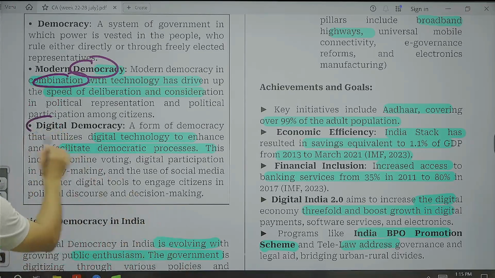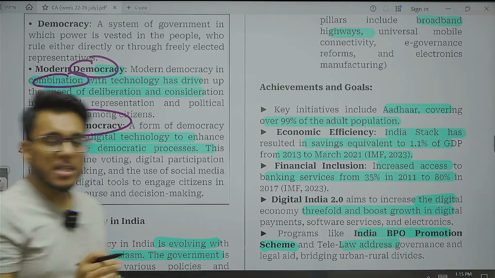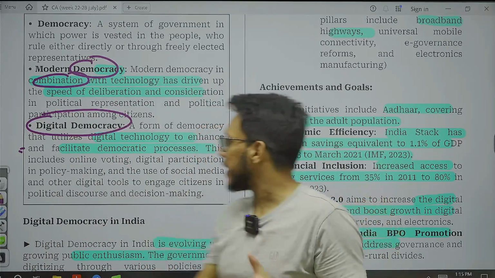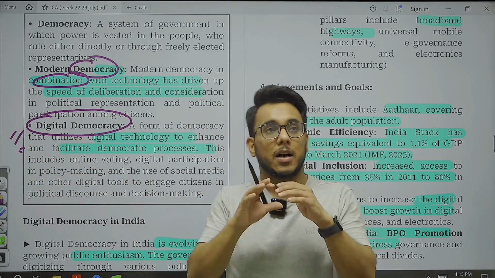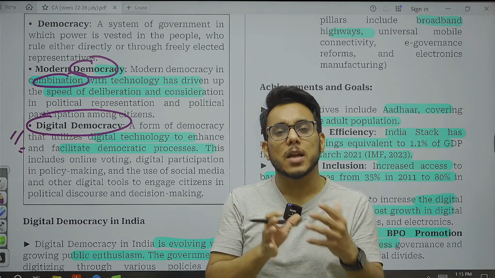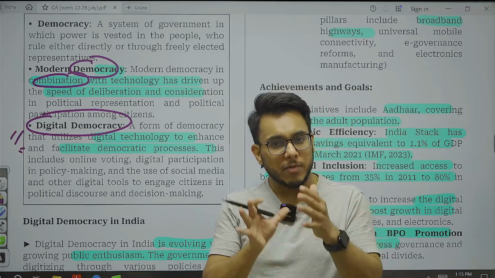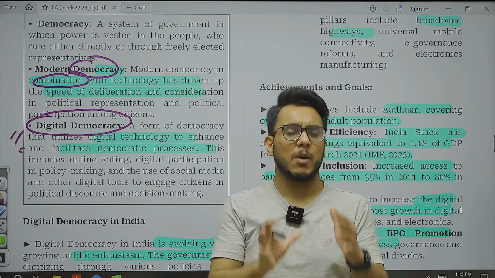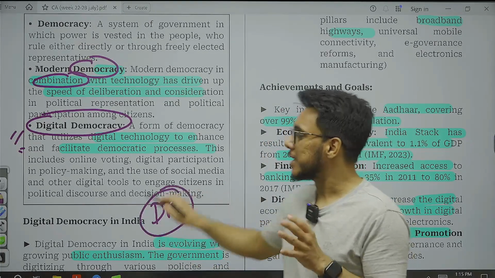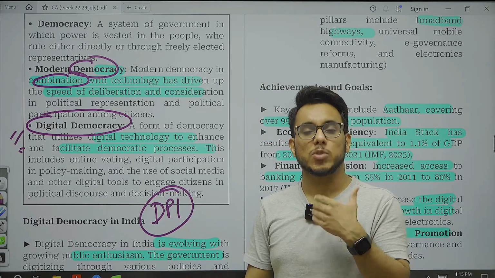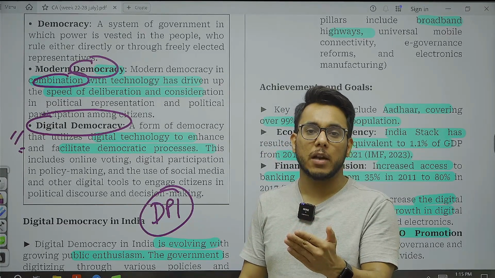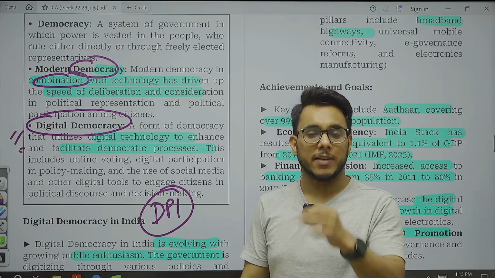After that, here we have digital democracy. Digital democracy refers to a phenomenon where the democratic institutions go digital, when the government services are being provided through digital ways. And here we have the digital public infrastructure that has come out. Let me explain this particular thing. Give me 1 minute. So, what is the digital public infrastructure? Digital public infrastructure are those platforms or applications which provide the governance facility to the citizens with a digital interface.